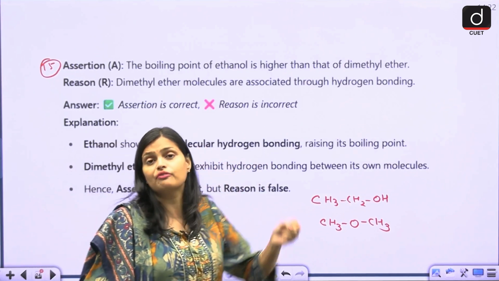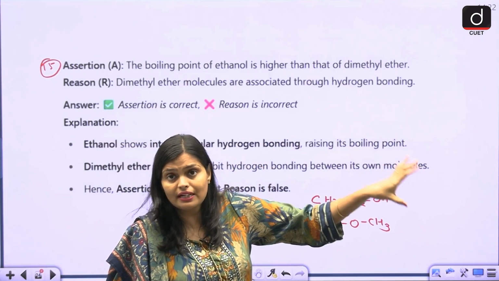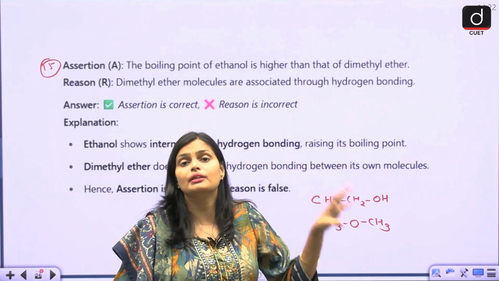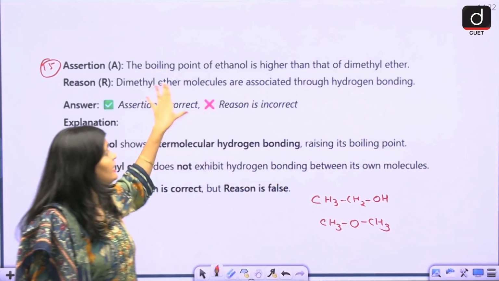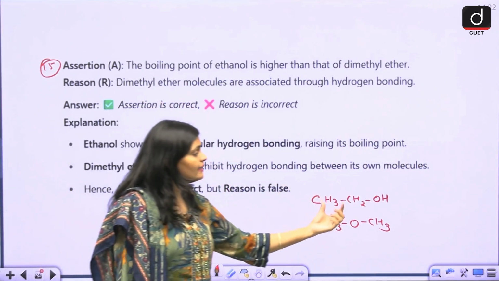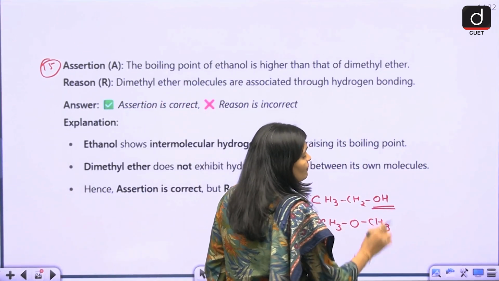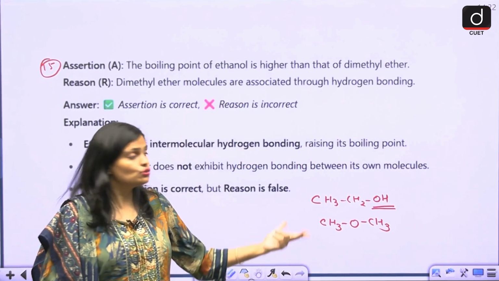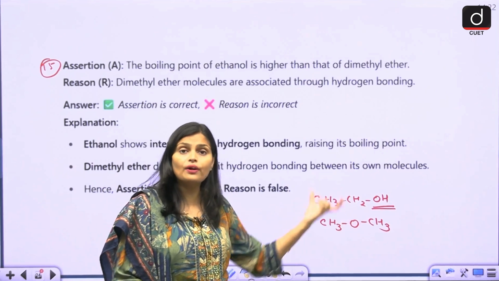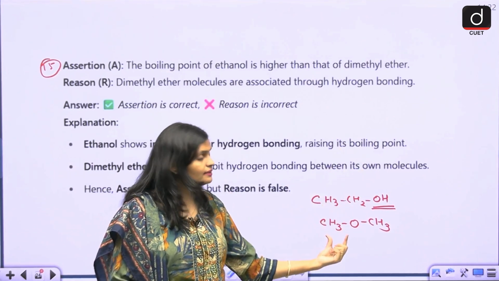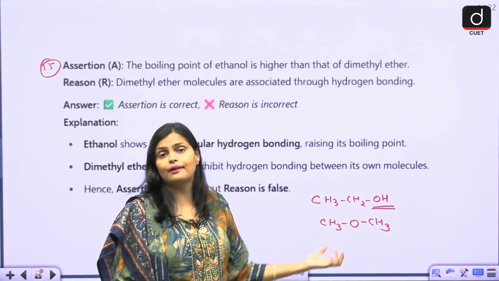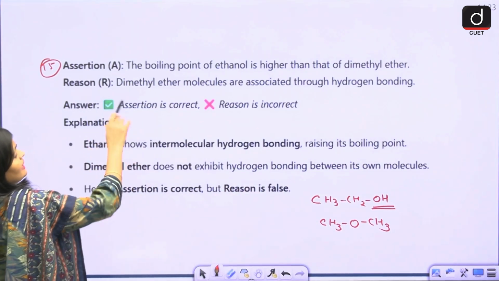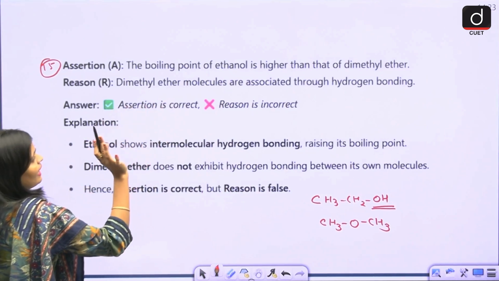So you have to give more temperature to break their stability, right? So the boiling temperature increases for those compounds which are soluble in water. In case of ethanol and dimethyl ether, see here you have OH. So very easily they form hydrogen bonding with water, so it will take more temperature to boil. But in this case, you are not going to get hydrogen bonding with water, so very easily they boil. So here you can say the boiling point of ethanol is higher than dimethyl ether.